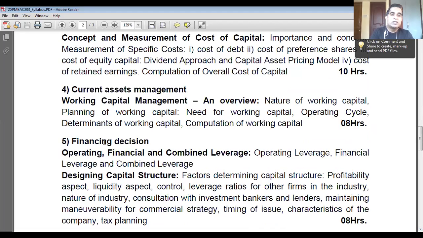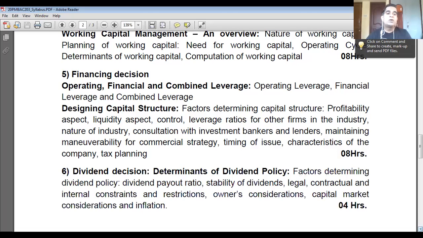Then the 5th unit deals with the financing decisions, where we are going to learn operating, financial, and combined leverage, and how this is used as a decision-making criterion in financing decisions. Then finally in unit 6, we are going to learn about dividend decisions. It's pure theory. Unit 6 is only one chapter where we learn determinants of dividend policy.